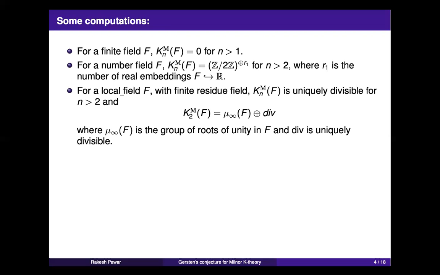And if you have a local field, for example Q_p, whose residue field is finite, so Q_p will have a residue field F_p, then the nth Milnor K-theory of the field is uniquely divisible if n is bigger than 2. So this is an abelian group which is uniquely divisible. And in degree 2, it is a direct sum of two things, where one is a uniquely divisible subgroup, and the other is the group of roots of unity of F. Okay.